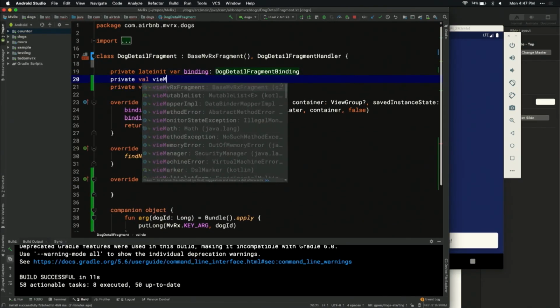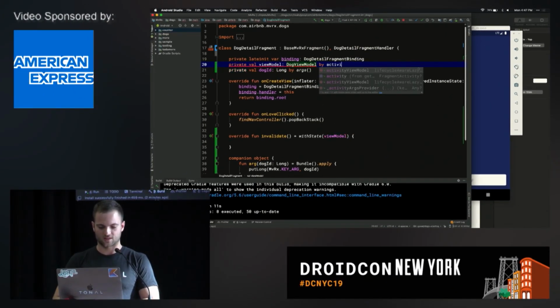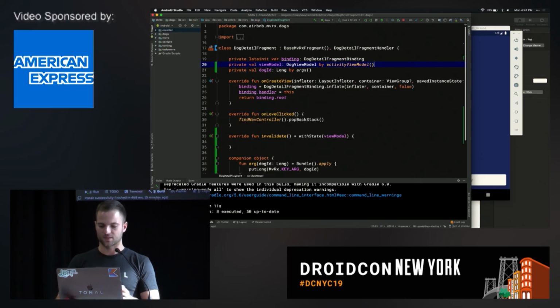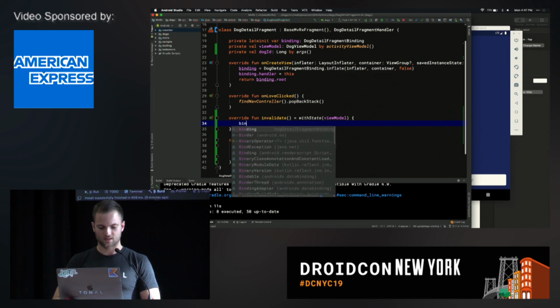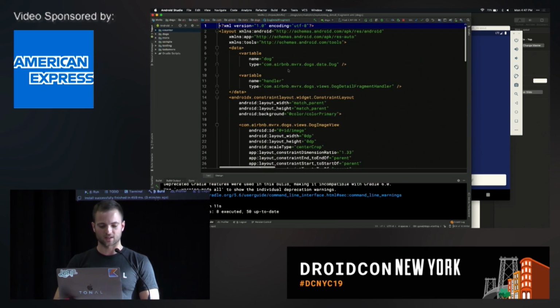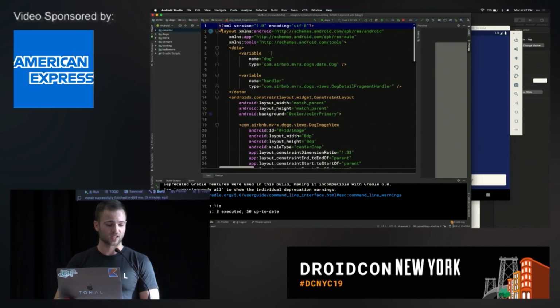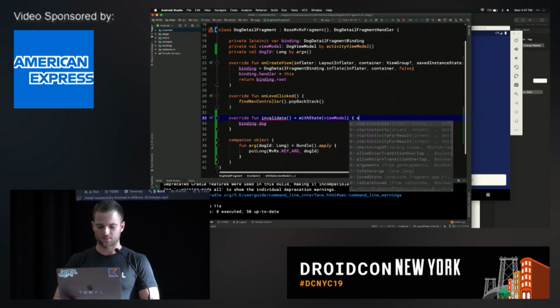Private val viewModel: DogViewModel by activityViewModel, like that. Now we have the same view model, and we say bindings.dog. So here the layout for this fragment just takes a dog instead of the whole state, because that's all that it needs.